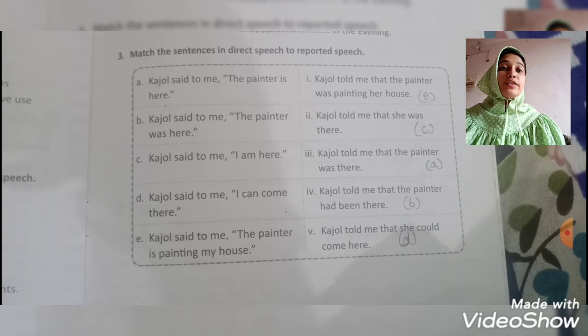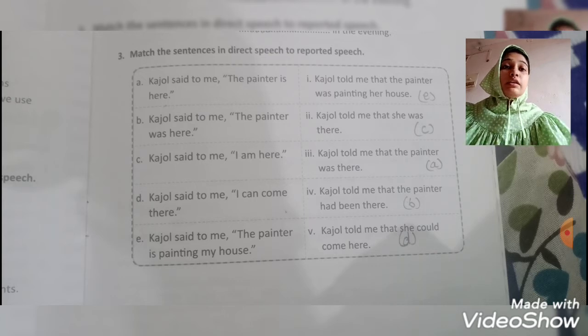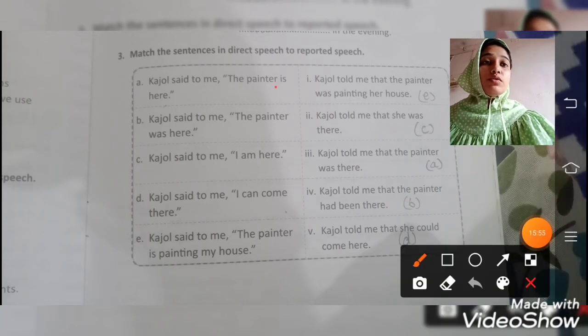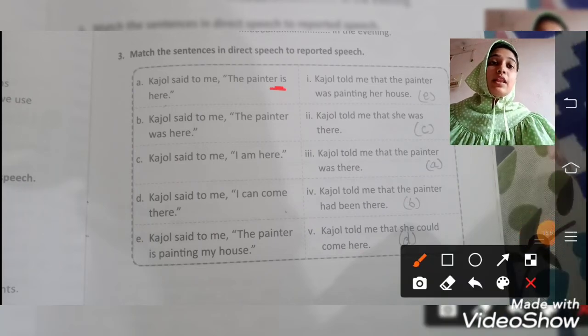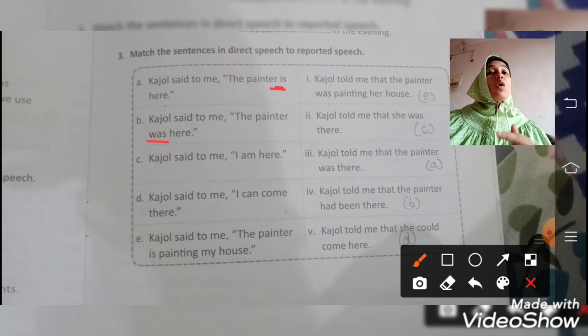Okay, question 2 is Kajol said to me. Again, said to will turn into told. Kajol told me the painter was here. Again, see, the painter was here. Here first it was simple present. Is was used, it is simple present. Now was is already used here. So we know that is will turn into was. Now let us see, was will turn into what in reported speech.